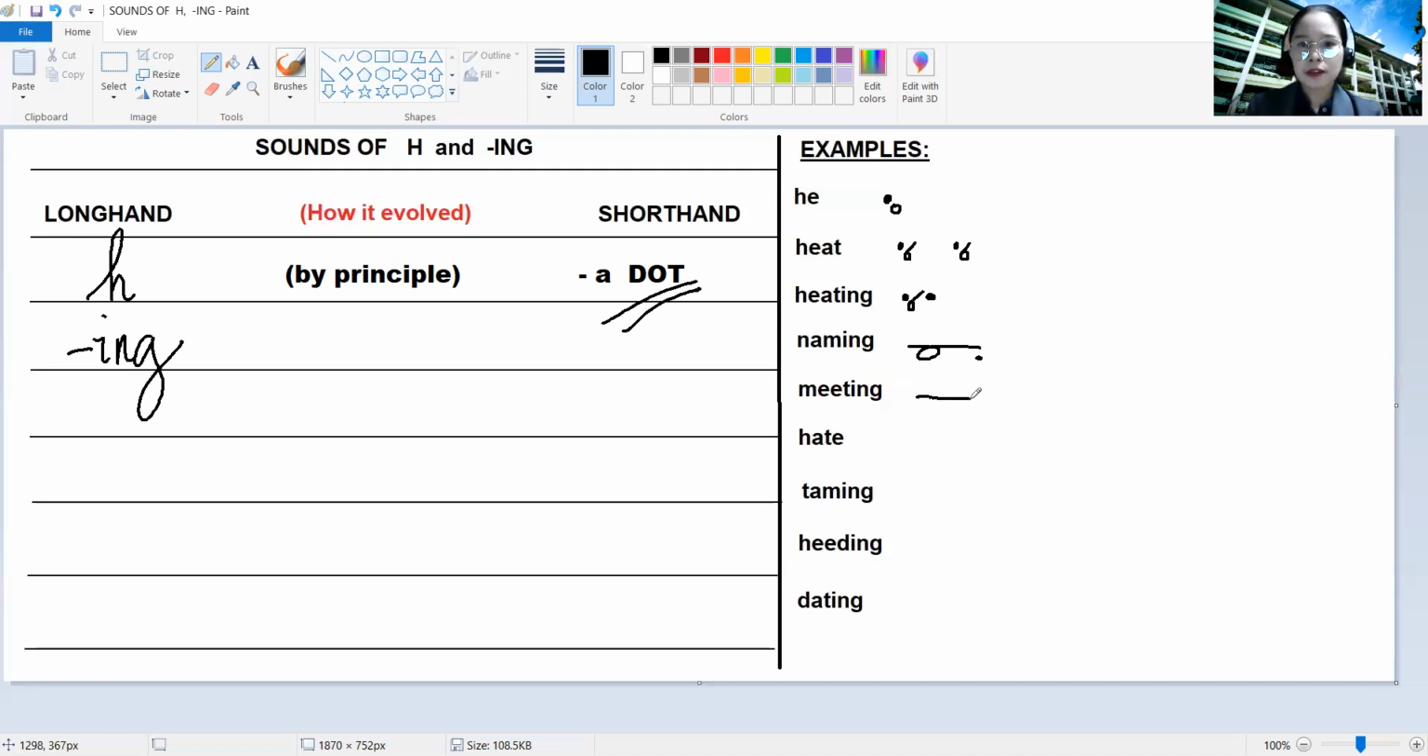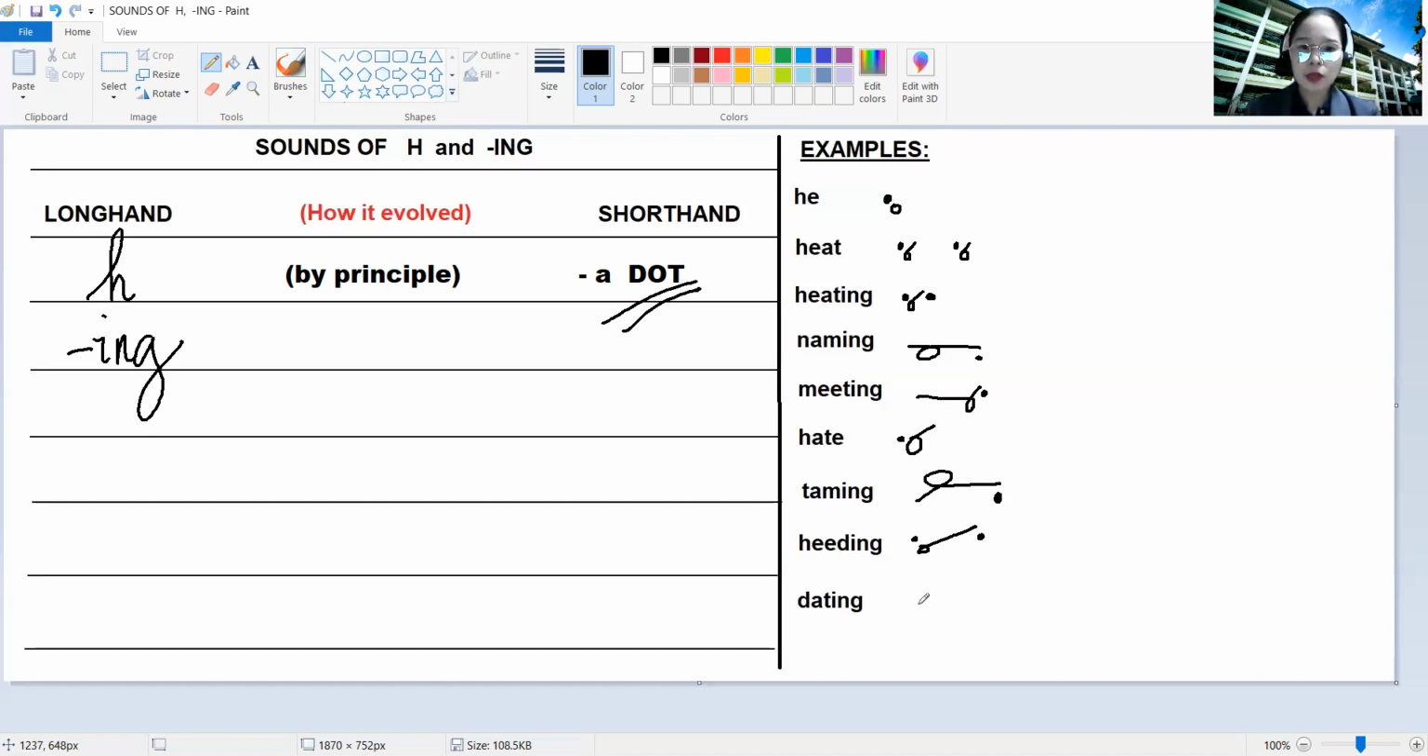Meeting. Hate, we have A, T, and then we put here letter H. Taming, we have T, A, M, and then a dot. Heeding, we have H, E, D, and then a dot. Again, I repeat, we have H, then letter E, D, and another dot or ing.